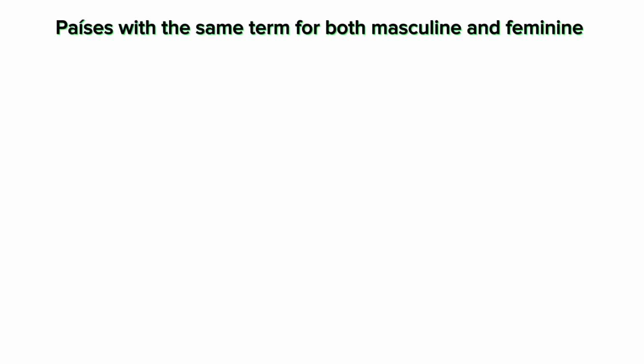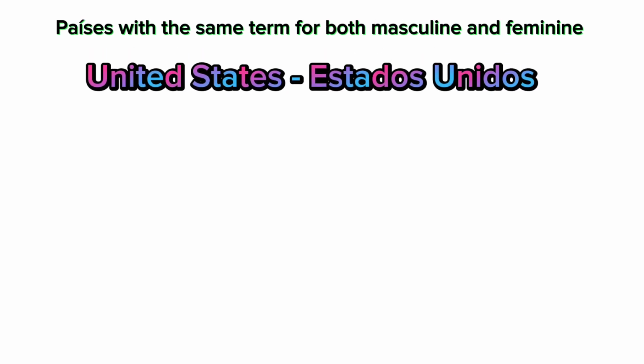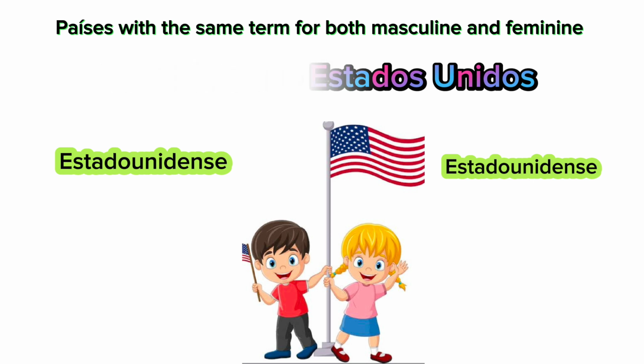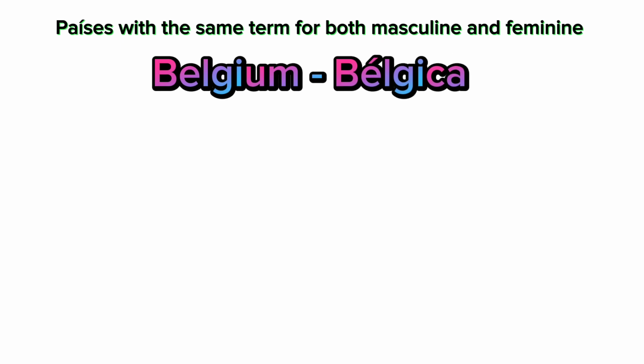First of all comes United States, called Estados Unidos. And es estadounidense. Both of them are known by one common term, that is estadounidense. So for both of them, we'll use this one term only. Now, Belgium.